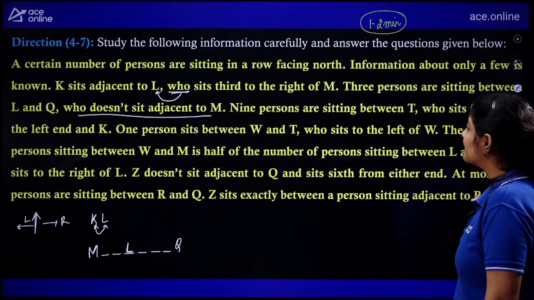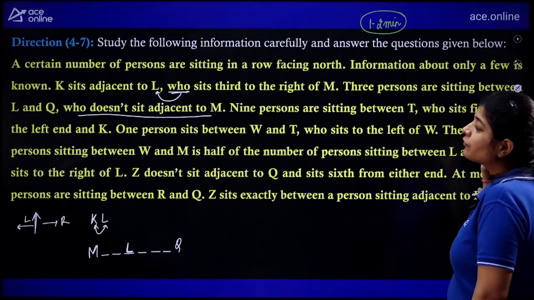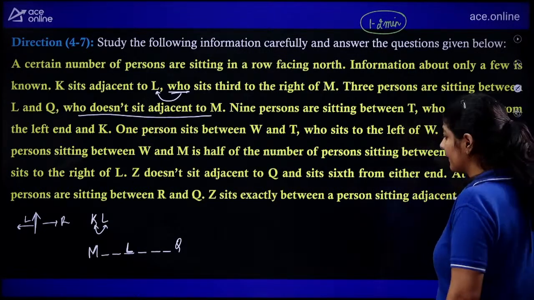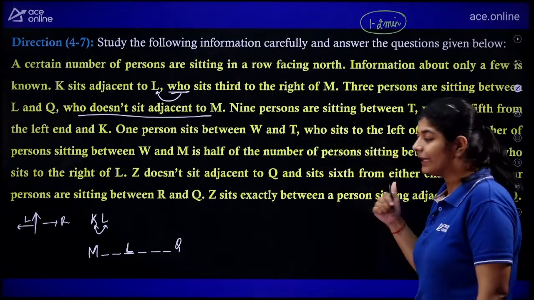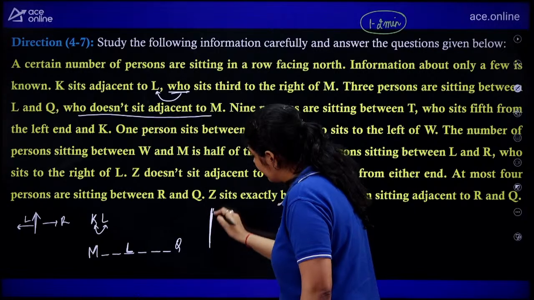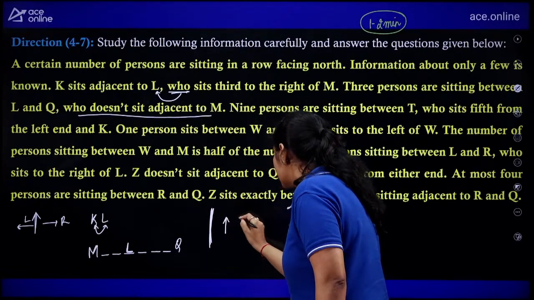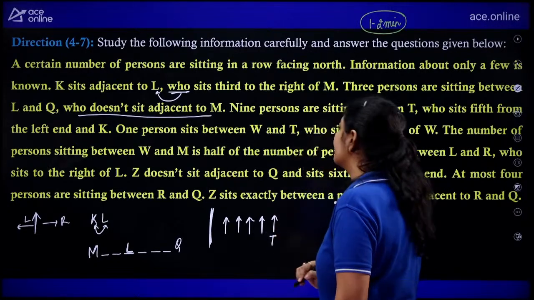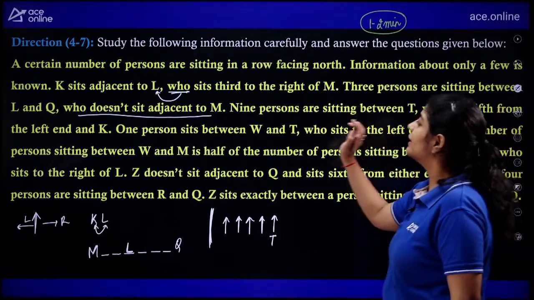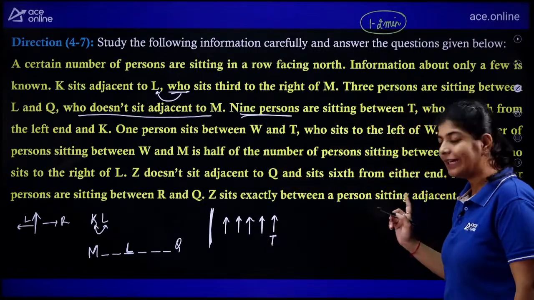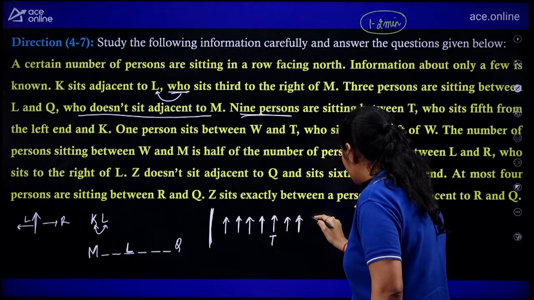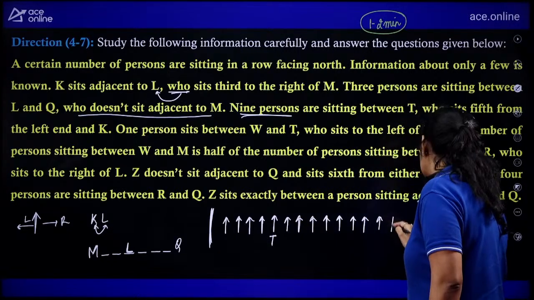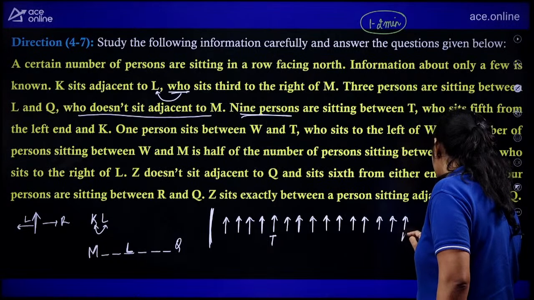Next, 9 persons are sitting between T, who sits fifth from the left end, and K. So let's start from here, the clue we have got. First, we make T at the fifth position from the left. Let's suppose this is my left end: first, second, third, fourth, fifth. Here we have T. Between T and K, there are 9 persons sitting: 1, 2, 3, 4, 5, 6, 7, 8, 9, and here we are having K, right?